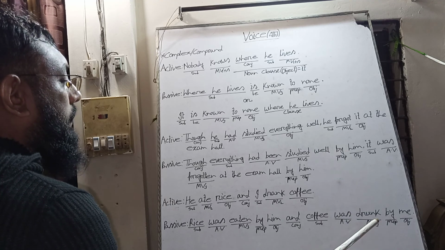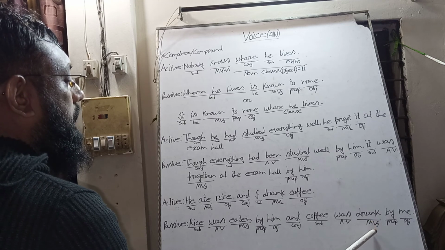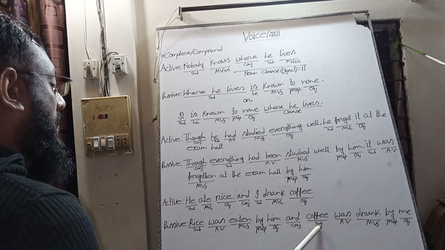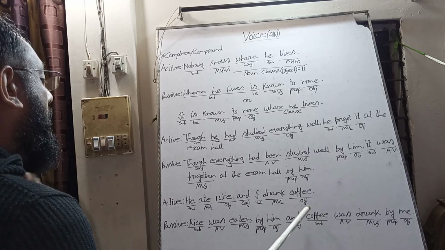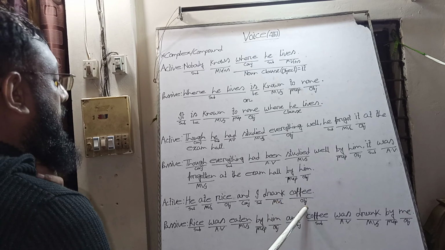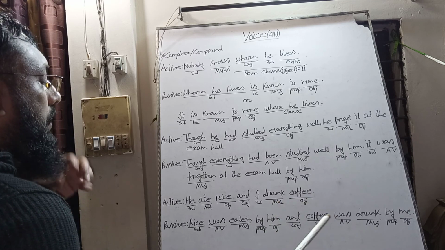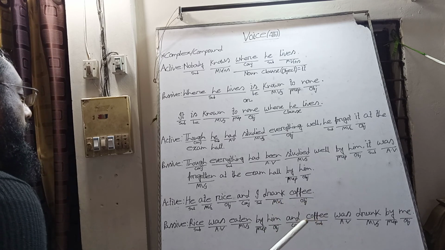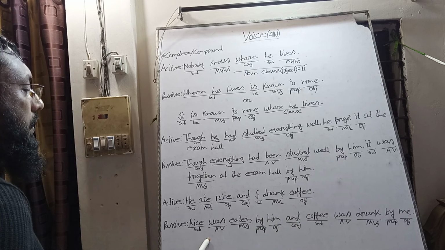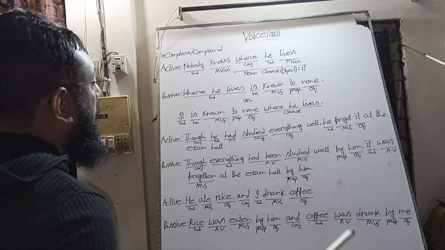So we bring the past tense of the drink verb, I drank, and coffee will be the object. The subject coffee will be the object in the active voice as the object of the main verb, and other words will be omitted. And in this way, we can easily make a passive voice into active voice of a compound sentence.